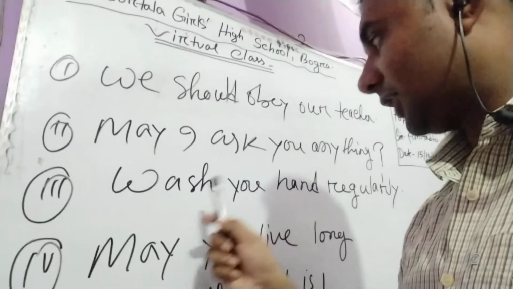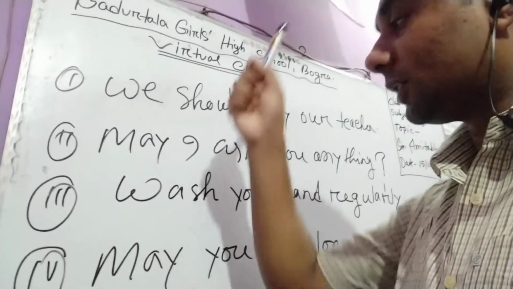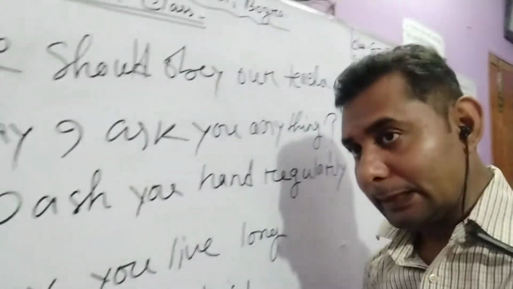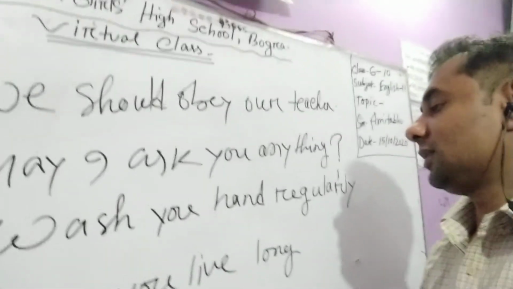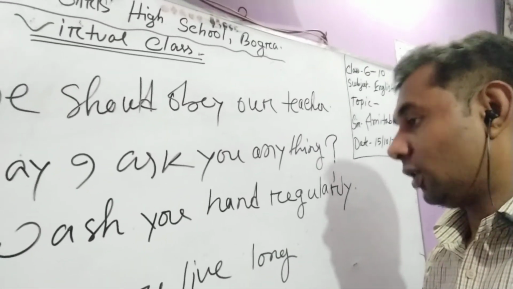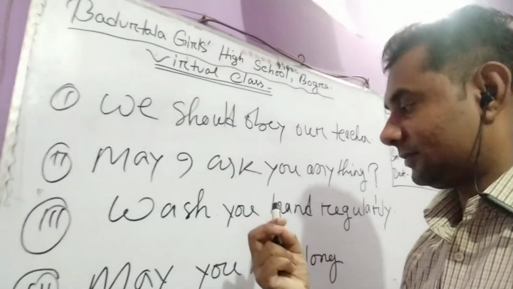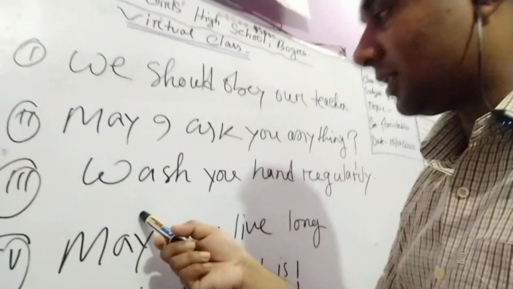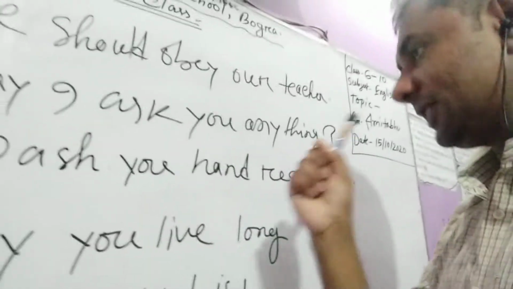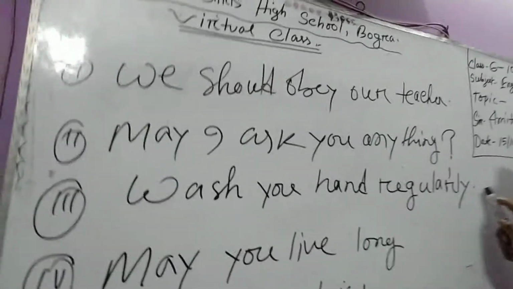So, if any sentence starts with a verb or always or please or never or let us or let's or let me, let him, etc., the sentence must be imperative.